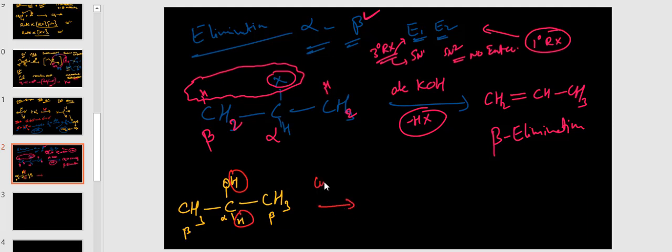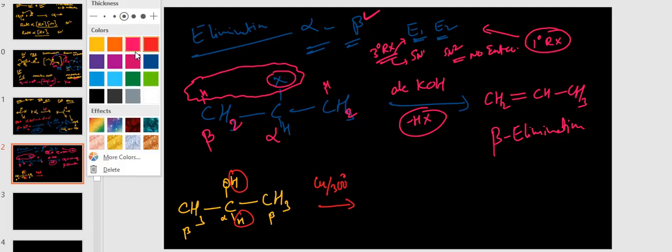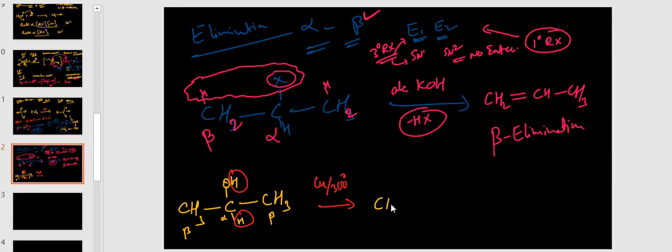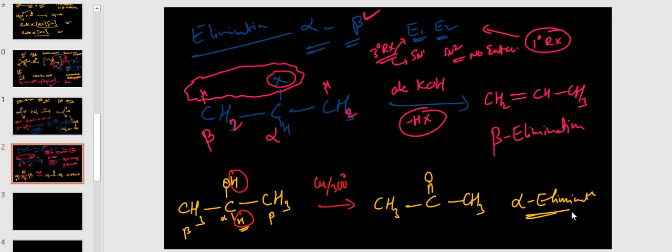So in the presence of copper and 300 degrees Celsius, dehydrogenation takes place. And forming CH3 C double bond O CH3. See, from where this hydrogen left? Alpha. That's why it is alpha elimination. Okay, alpha elimination.